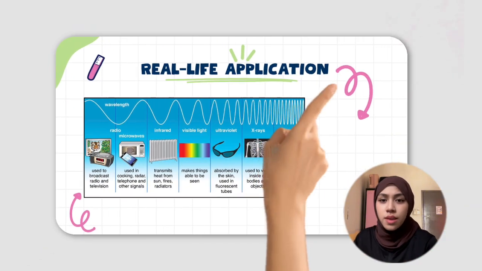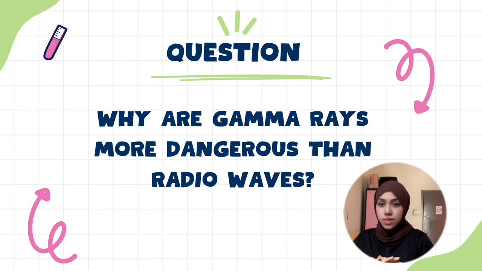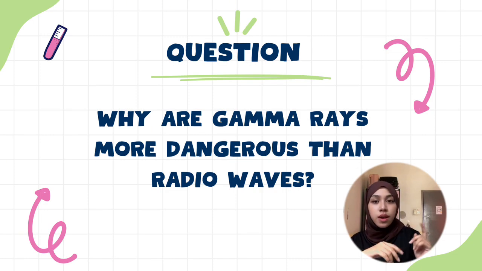Lastly, we're going to answer the questions. Gamma rays are more dangerous because they have the highest frequency and the highest energy. Because of this high energy, they can penetrate deep into matter and even damage living cells and DNA in our body. Radio waves, on the other hand, have much lower energy, so they are generally much safer.